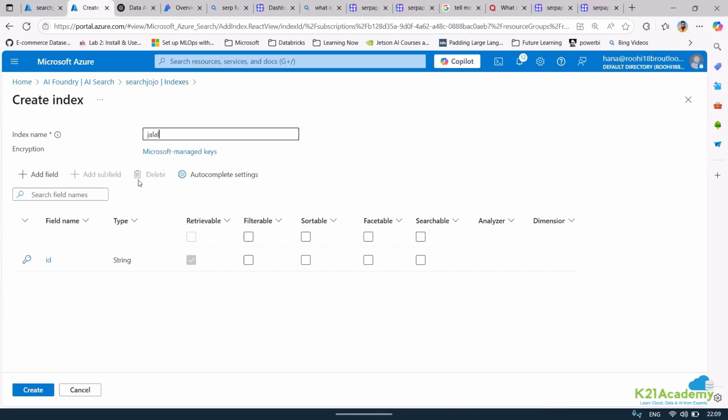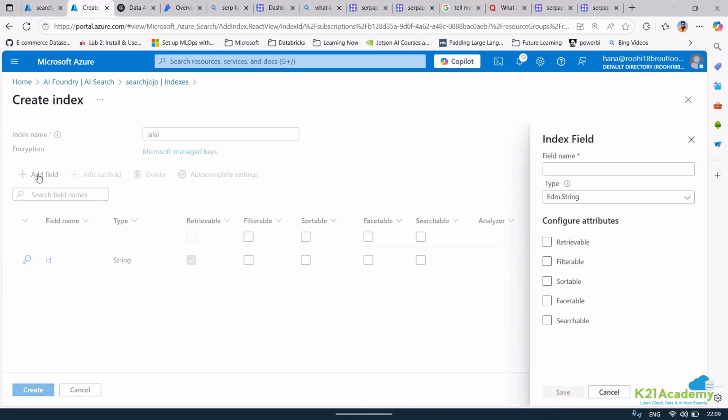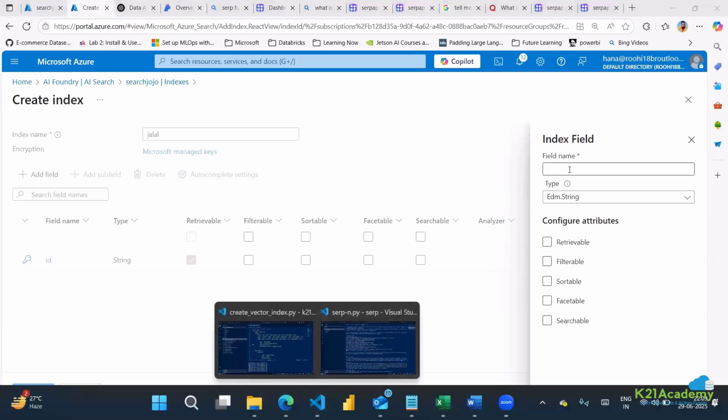Let me just call this index as Jalal. Now, one of the fields will be coming by default. You can make it retrievable, filterable, sortable. Apart from that, you can add different fields and you can make any one of these conditions possible. The point is, there is one more thing that I want to add, which is embedding.